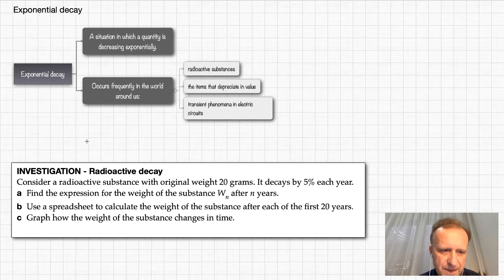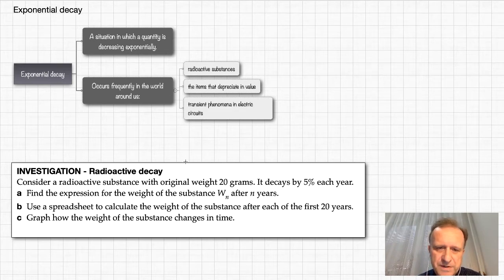Radioactive decay. Consider a radioactive substance with original weight 20 grams. It decays by 5% each year. So it means that after each year the weight decreases by 5% because part of this substance decays to something else, and this something else is not taken into this weight.